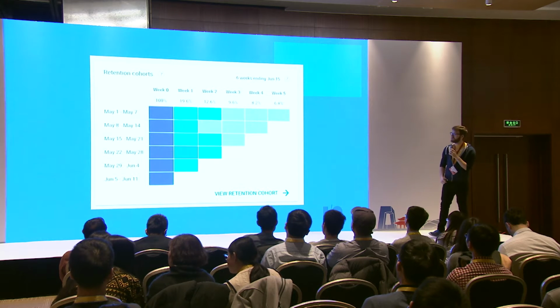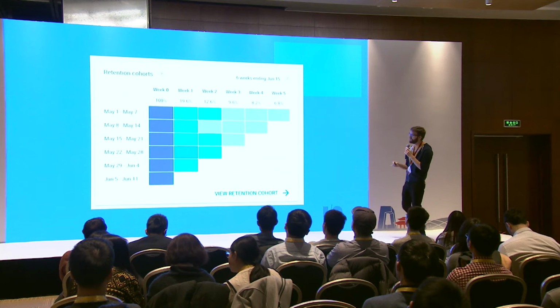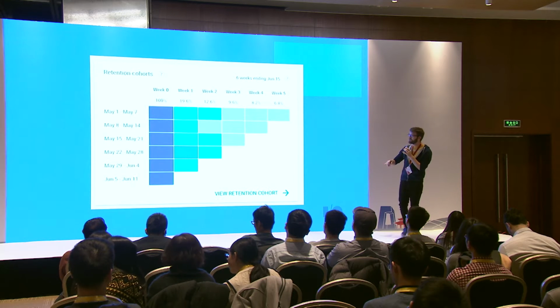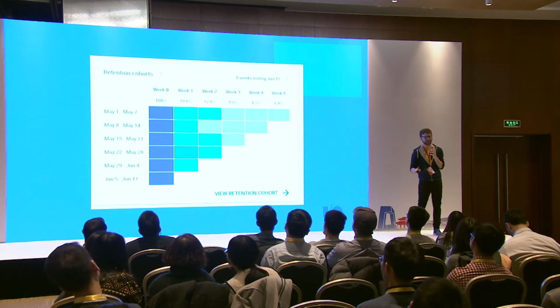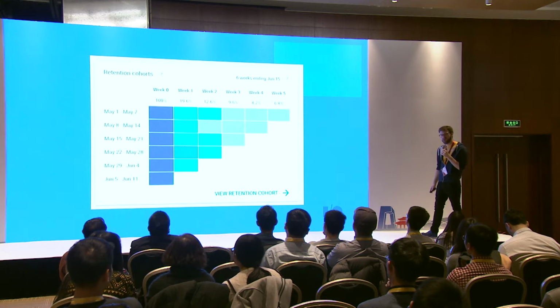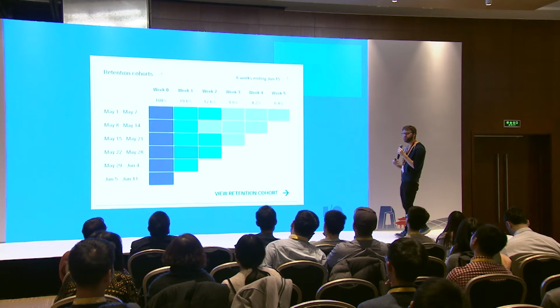So that first week will always be 100%. The second week, we have 19% who are still there, and they're still doing okay. And in this case, we have 12, so this is a more average dropout. But imagine in that third week, it just dropped to 0. It dropped to like 1% of users who are still in our app. This is a situation where you might want to reevaluate your app.